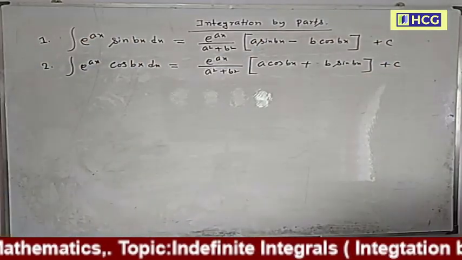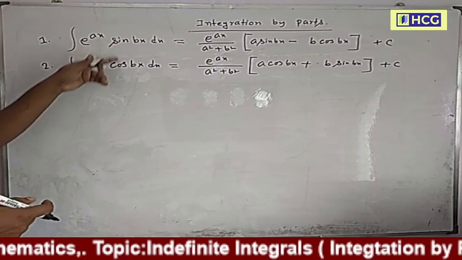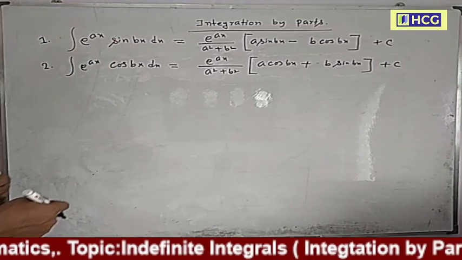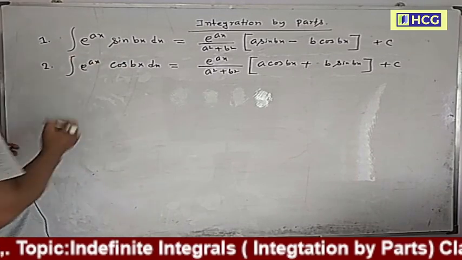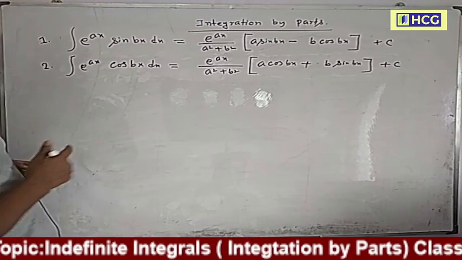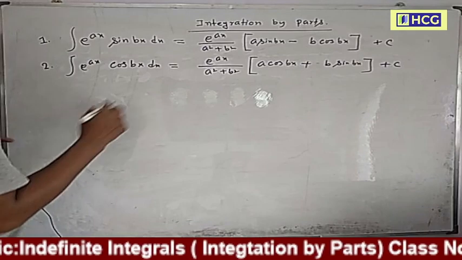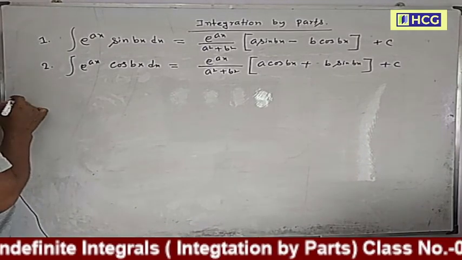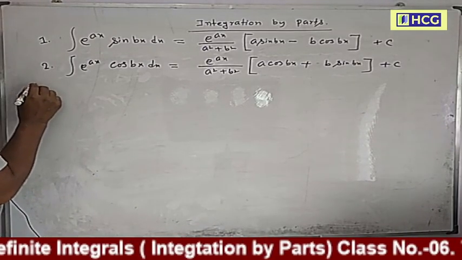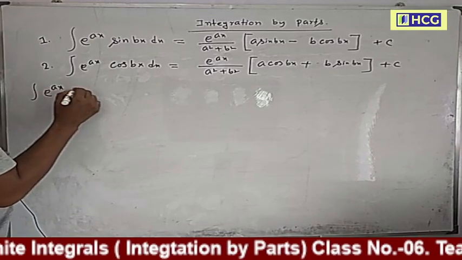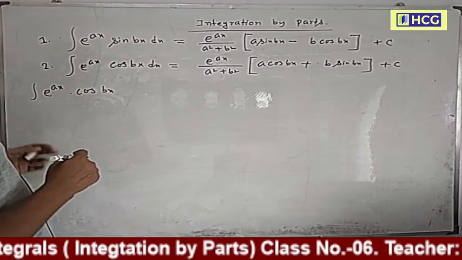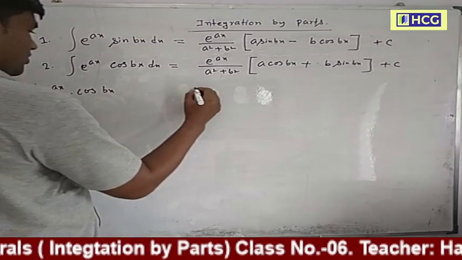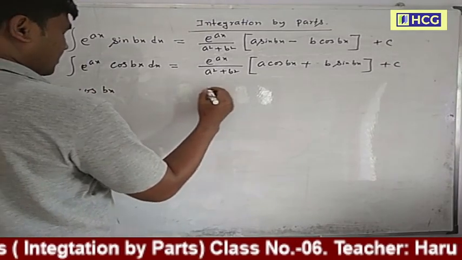Now, of the two formulas, I prove only one. I prove the second one using integration by parts. e to the power ax cos bx is a product of two functions, an exponential function and a trigonometric function.